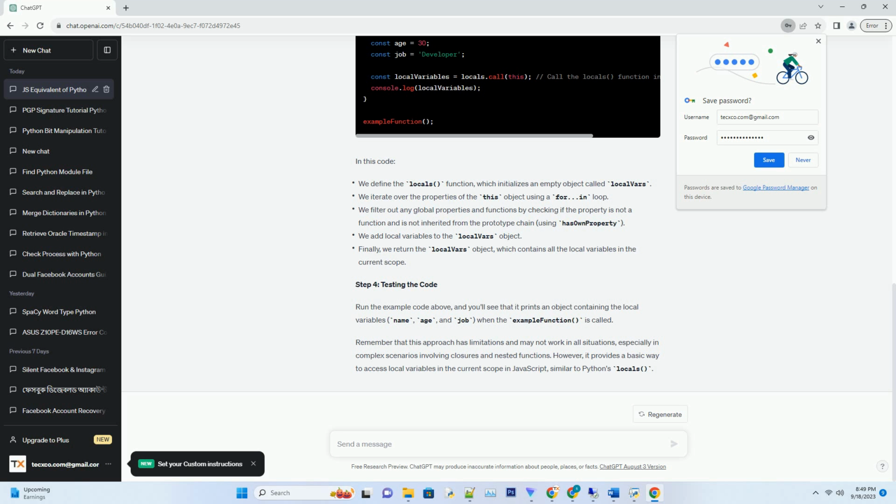Remember that this approach has limitations and may not work in all situations, especially in complex scenarios involving closures and nested functions. However, it provides a basic way to access local variables in the current scope in JavaScript, similar to Python's locals.